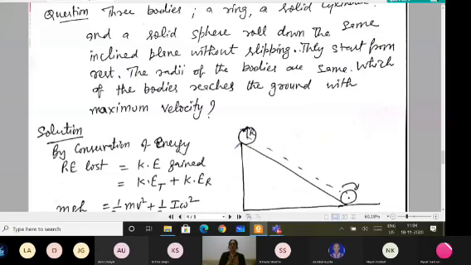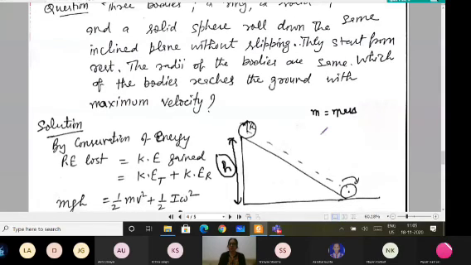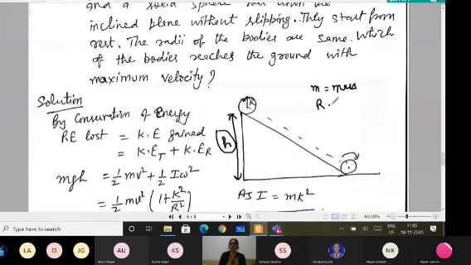If I take this height as h, then the potential energy will be given by mgh, if m is the mass of the body. I'm taking the radius r as the same for all the bodies.